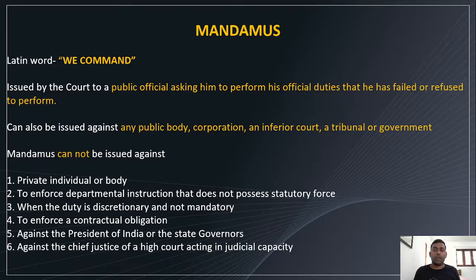Hope you understood. When a public person is not working properly, or is refusing or failing to work, the Supreme Court or High Court can intervene and ask him or her to perform the duties vested in him or her. At that time the court issues mandamus. It can also be issued against any public body, corporation, an inferior court, a tribunal, or government.